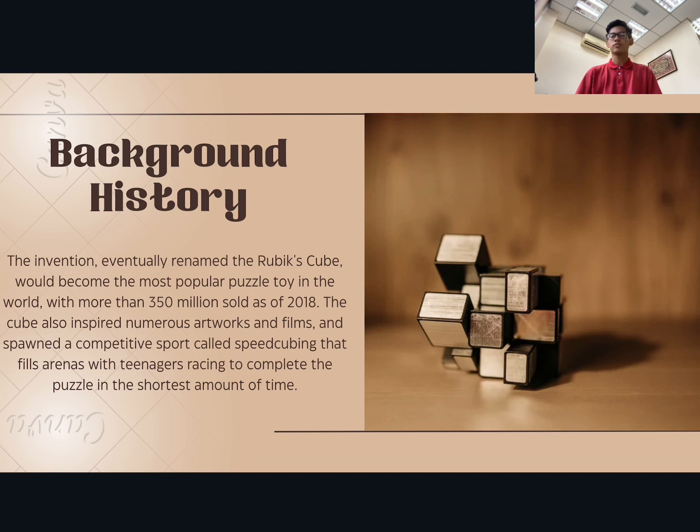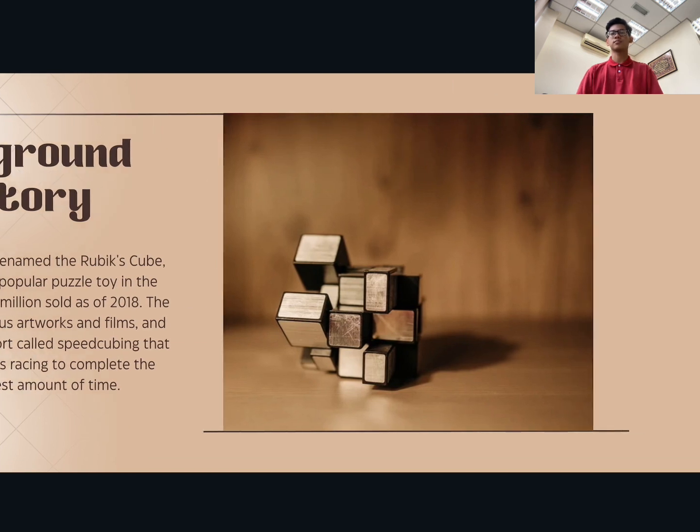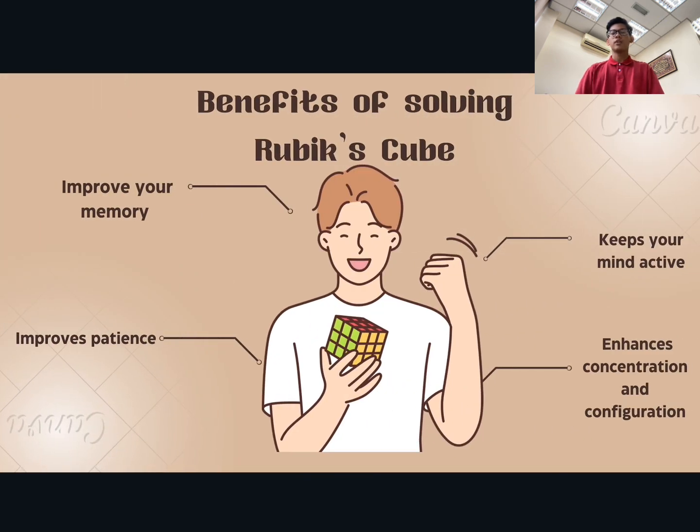with more than 350 million sold as of 2018. The cube also inspired numerous artworks and films and sprung a competitive sport called speed cubing that fills arenas with teenagers racing to complete the puzzle in the shortest amount of time. Benefit of solving Rubik's Cube: improve your memory and keep your mind active. This is because when you learn to play a Rubik's Cube, you need to remember all the steps to solve the puzzle. It also improves patience and enhances concentration and coordination.